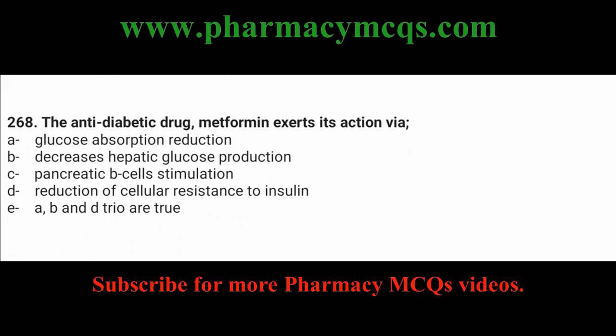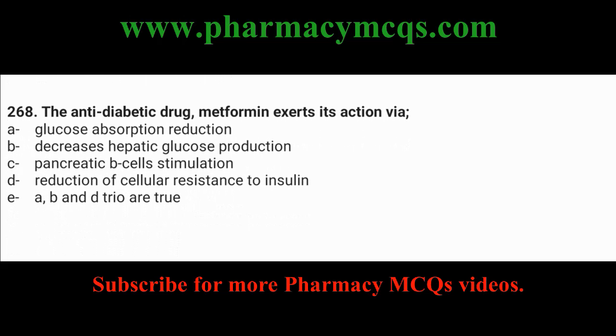Now the 268th MCQ: the anti-diabetic drug metformin exerts its action via glucose absorption reduction, decreased hepatic glucose production, pancreatic B cells stimulation, reduction of cellular resistance to insulin, or E option, that is A, B and D are true.